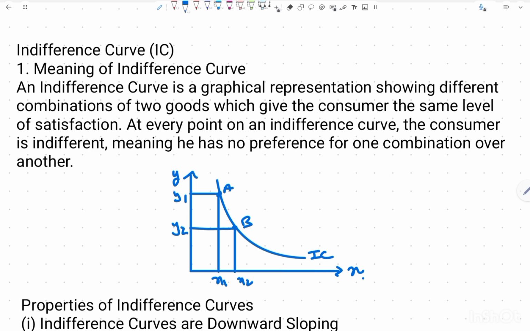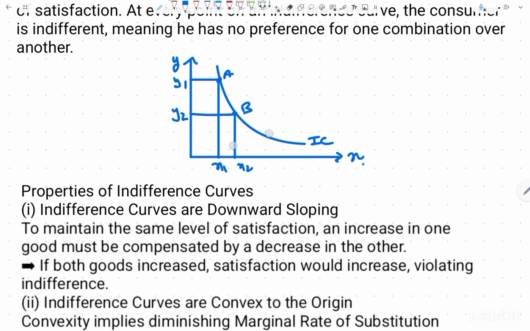Indifference curve was discussed in the ordinal approach to measure utility, which says that we cannot assign numerical values, but we can rank different goods that we are going to consume according to the utility we are deriving from them. So indifference curve is a really important concept in microeconomics and we are going to use it a lot later when we understand utility maximization, expenditure minimization and everything. Okay, now let's look at some of the properties of indifference curve.